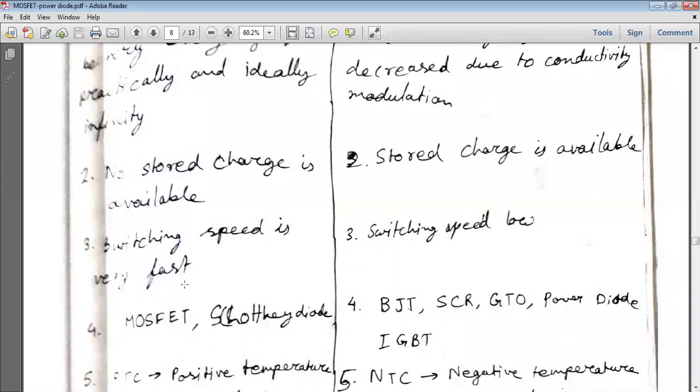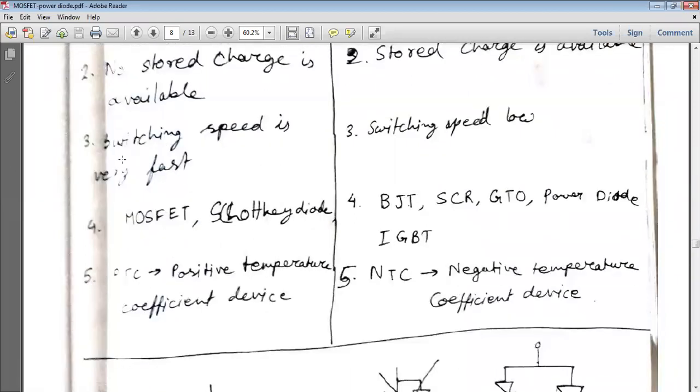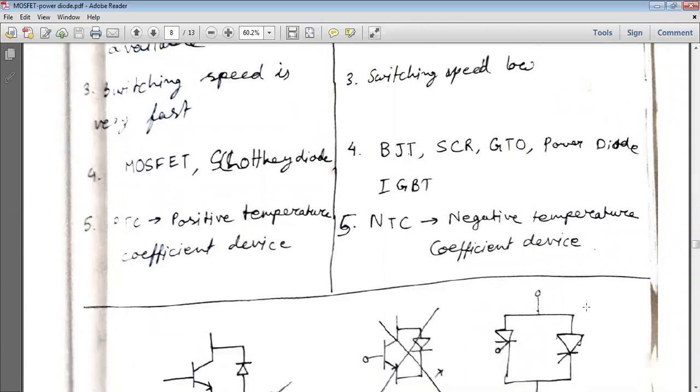Switching speed is very fast for majority carrier switches, and very low for minority carrier switches. MOSFET, Schottky diode are examples of majority carrier switches. Minority carrier switches are BJT, SCR, GTO, power diode, IGBT. Majority carrier switches have a positive temperature coefficient. Minority carrier switches have a negative temperature coefficient.